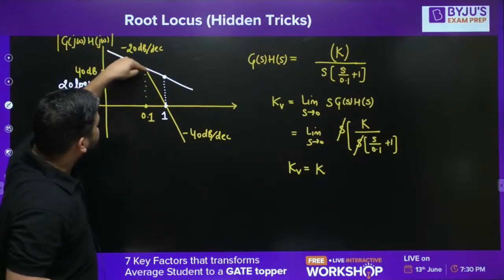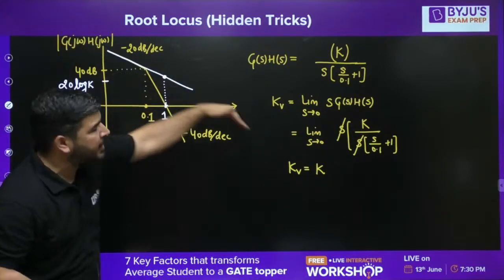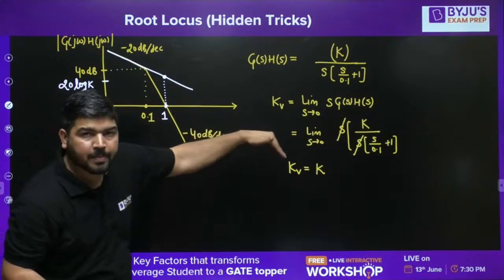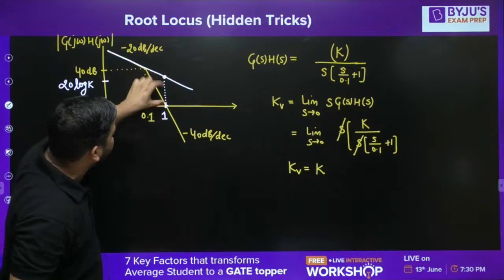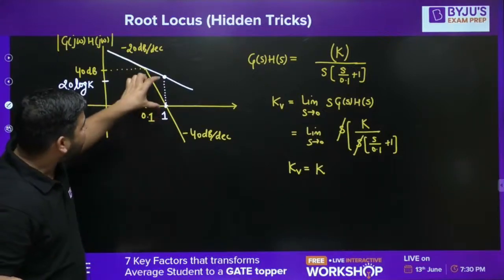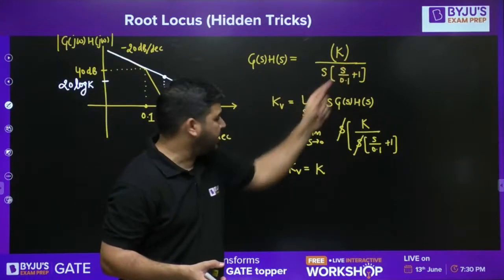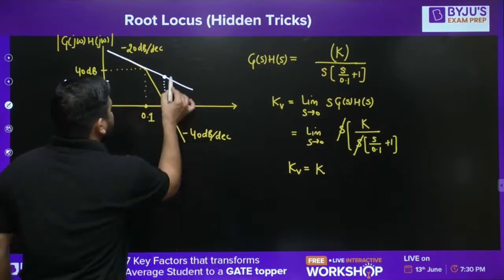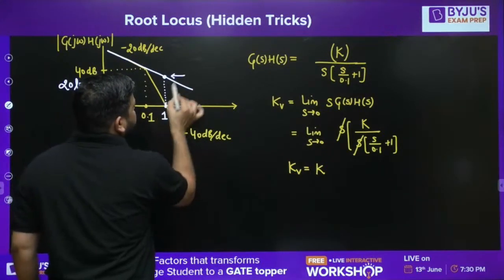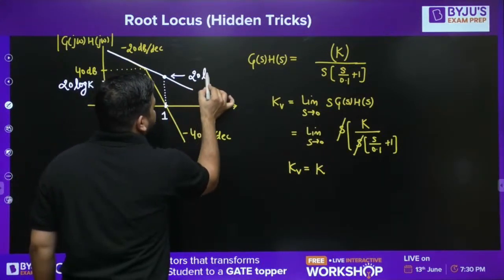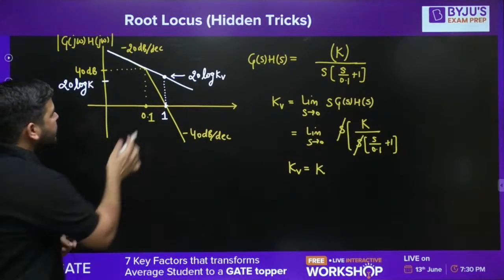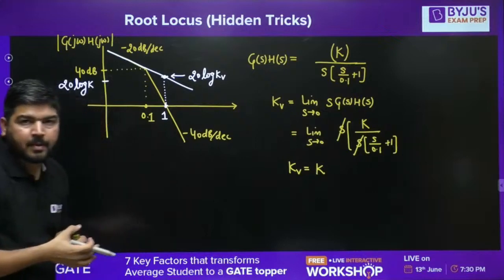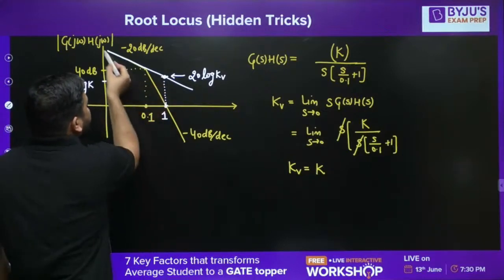If this line does not exist at omega equal to 1, you have to extrapolate it. So let's extrapolate this line and calculate the height of this line at omega equal to 1. That height is 20 log K. It means 20 log Kv. So this point itself, this height, is 20 log Kv. I hope it is clear. And from here you can calculate Kv. Now what is this height, guys? How to calculate this height? Using slope you can calculate.